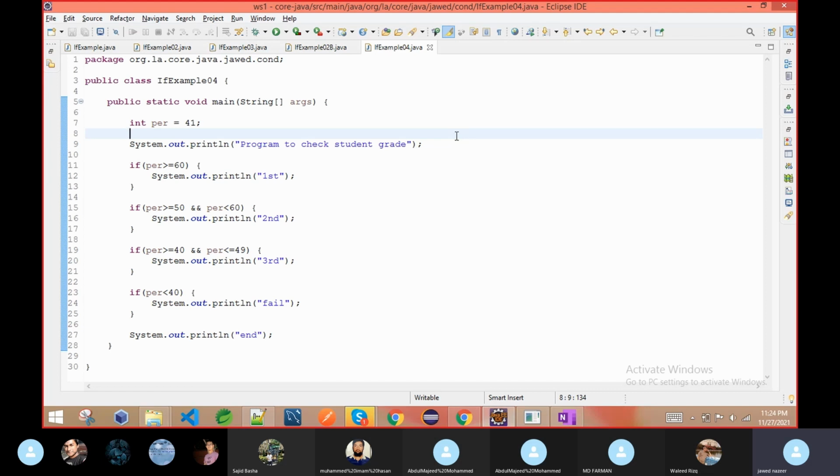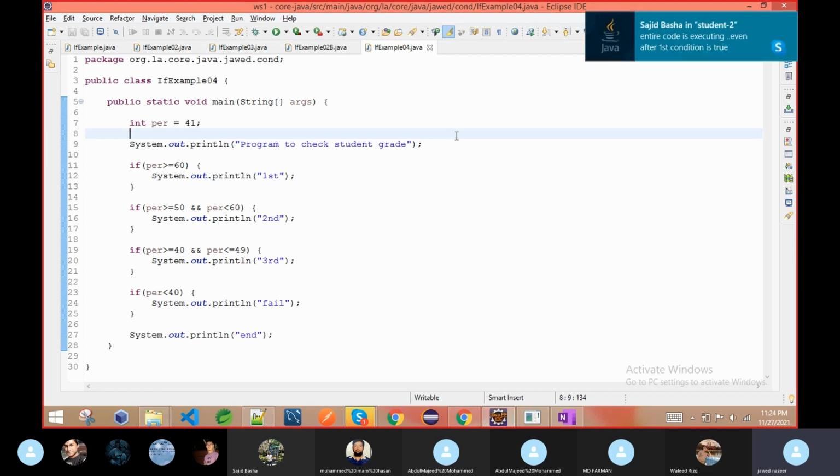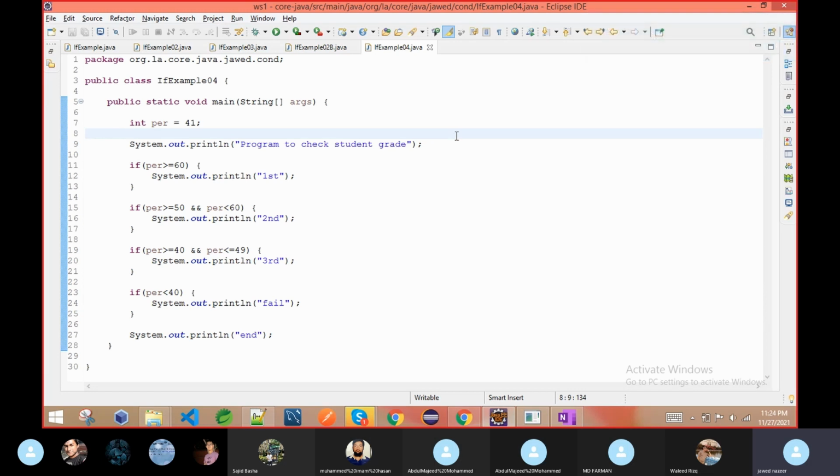It is doing something which it should not do. In real life, if I ask a question like that, you would say, oh sir, what are you asking? If I already said I am first, then you should not ask again for second, third and fourth. Even when the first condition is true, this program keeps checking. Our programs should be efficient. Once I get the result from a student, I should not ask further. But if I do not get the result, then I will ask up to some extent, and finally say, not even third, so fail.